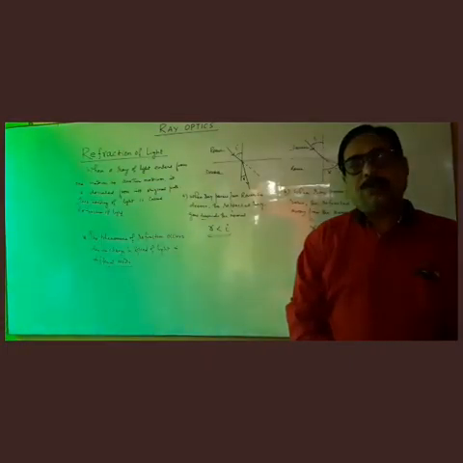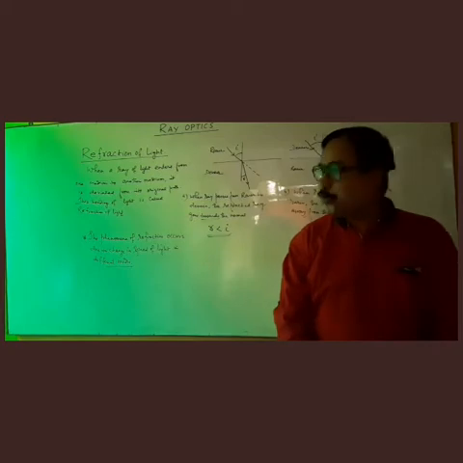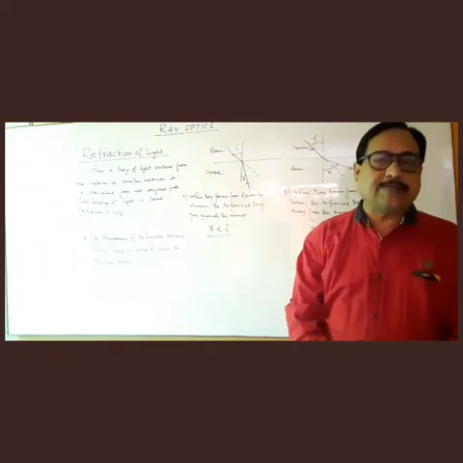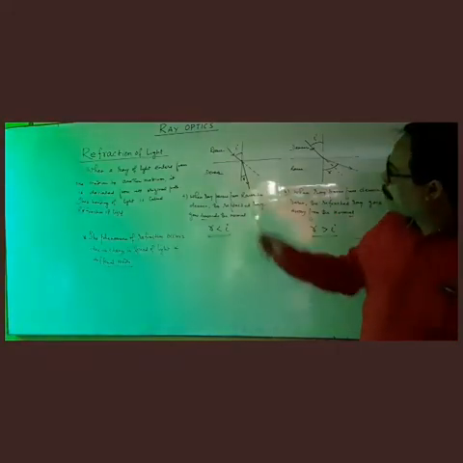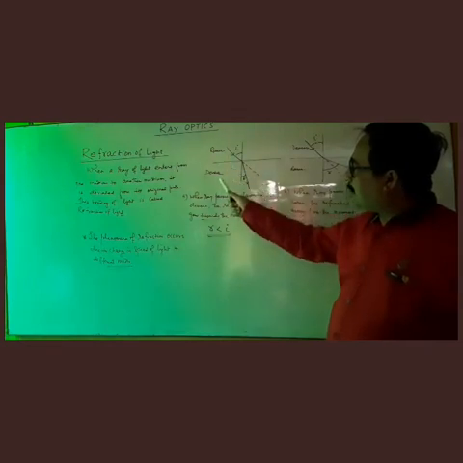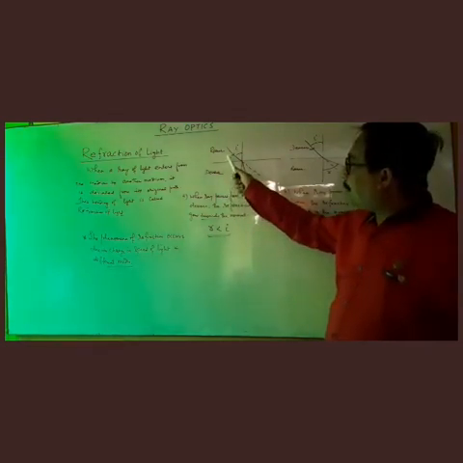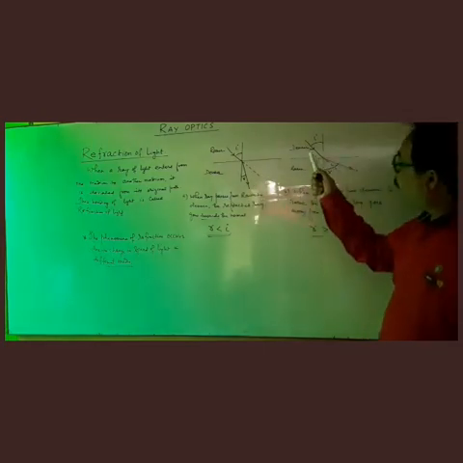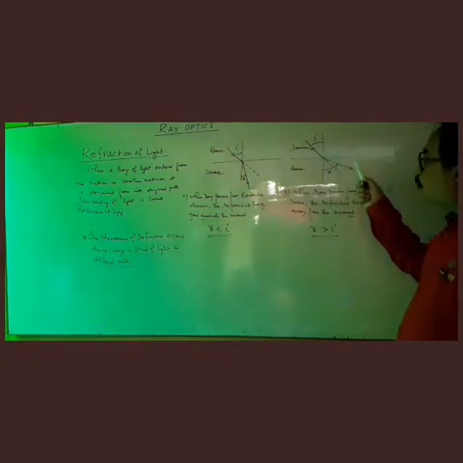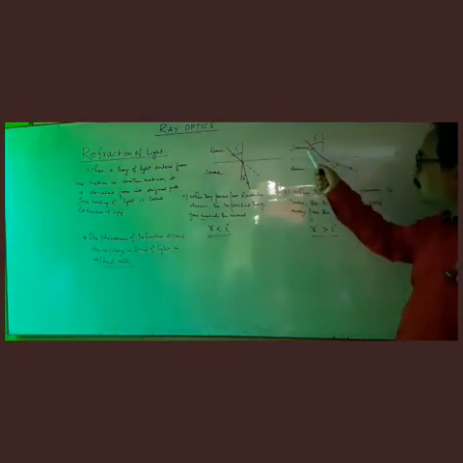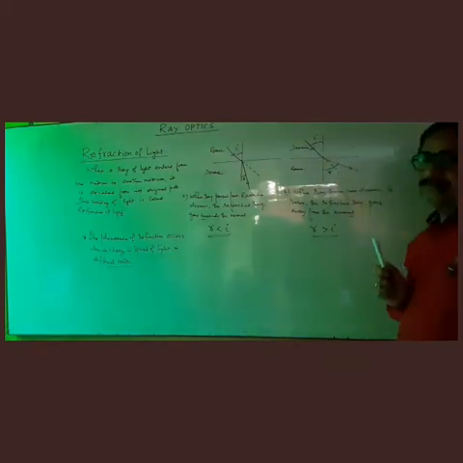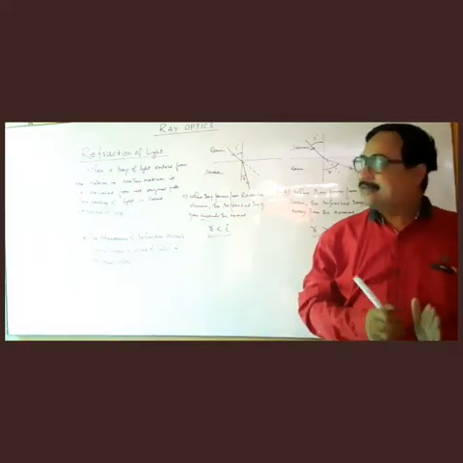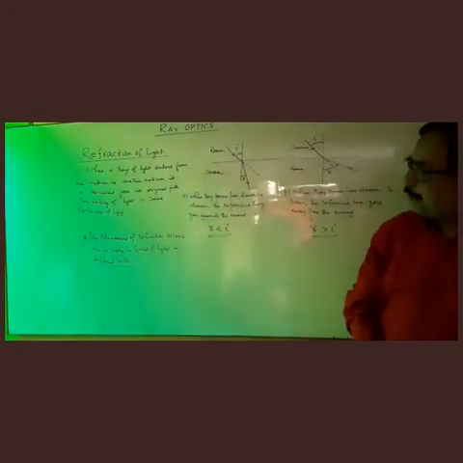So the phenomena of refraction is due to the change in the speed of light when it travels from one medium to another medium. Okay, so in rarer medium the speed is more, in denser medium the speed is less. So when the speed becomes less than the previous medium, the refracted ray goes towards the normal, and if the speed becomes more than the previous medium, when it moves from denser to rarer, it goes away from the normal. So the phenomena is simply because of the change in the speed of light. This is called refraction. Okay.